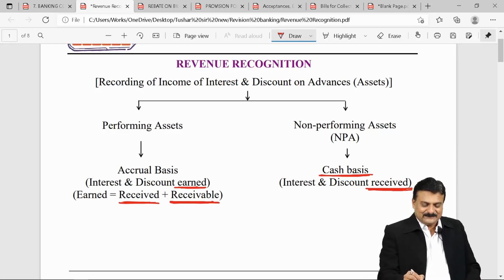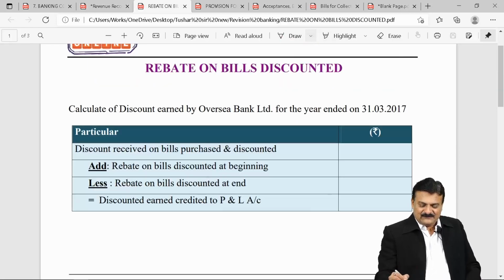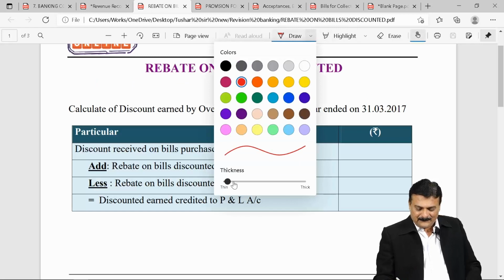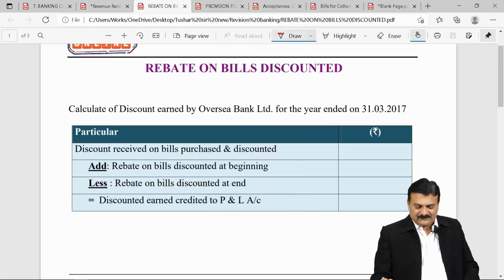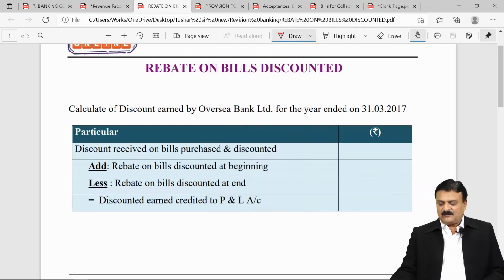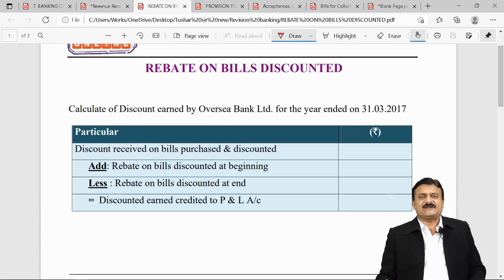See here, rebate on bills discounted. First, calculation of discount earned, say by Overseas Bank Limited, our class point only I took, for the year ended 31st March.